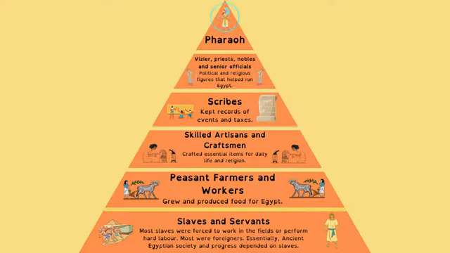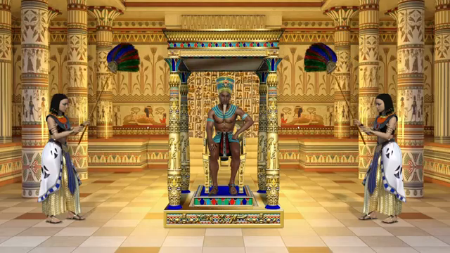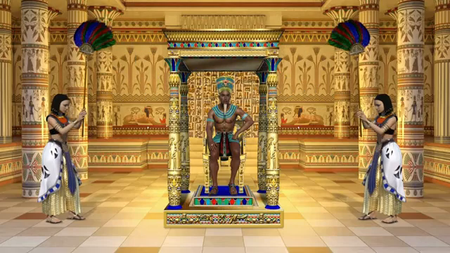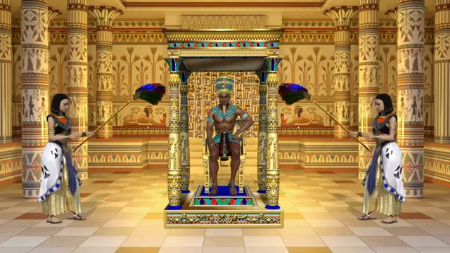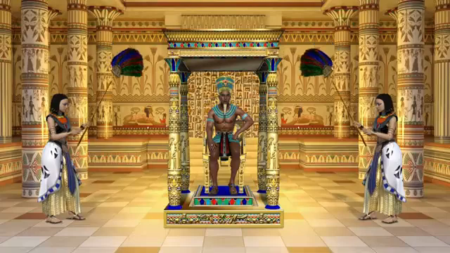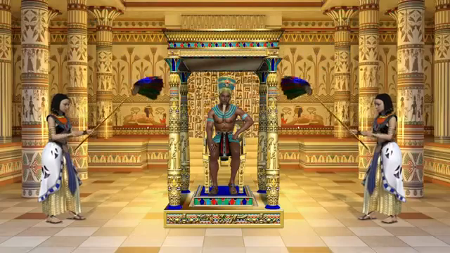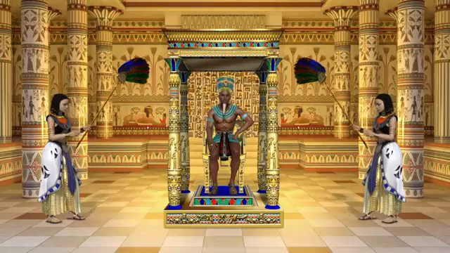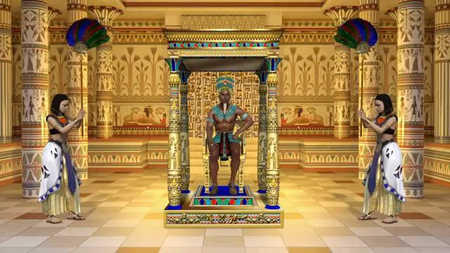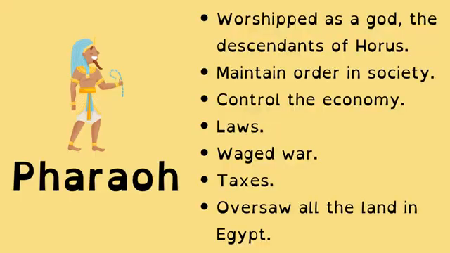So let's start off by having a look at the pharaoh. Now, the word pharaoh means great house, and they were worshipped as literal gods. They were believed to be descendants of Horus, who was the son of Osiris and Isis. They had some extremely important jobs, like they were in charge of the changing of the seasons, the flooding of the Nile, and even the movement of the planets. They also had to maintain order in ancient Egyptian society. They had to control the economy, they controlled laws, they waged war, taxes, and oversaw the land in ancient Egypt as well.